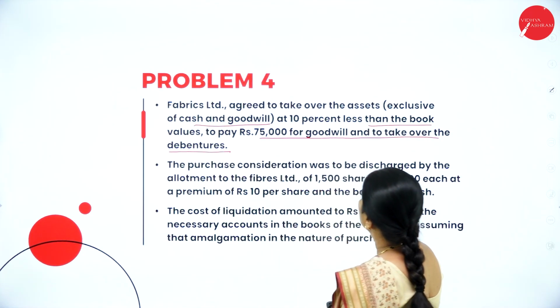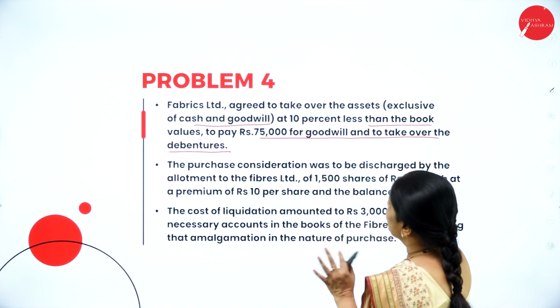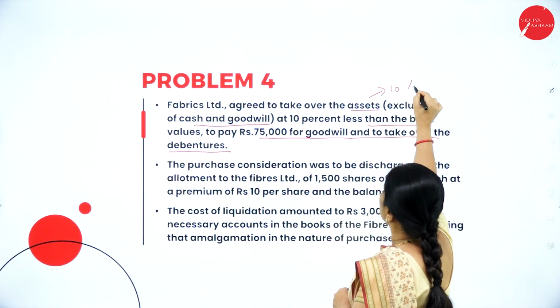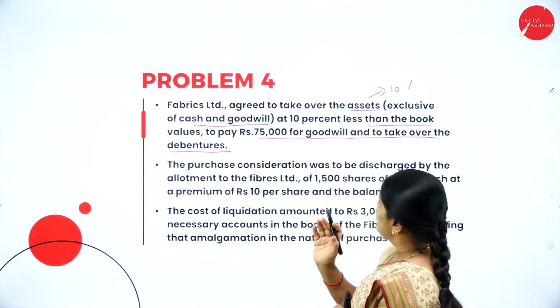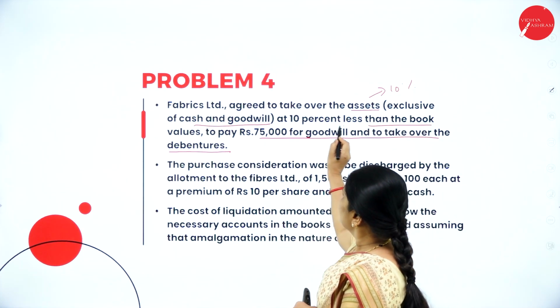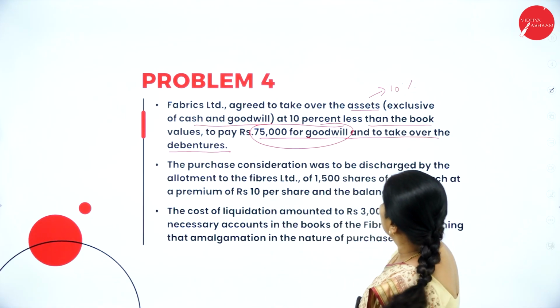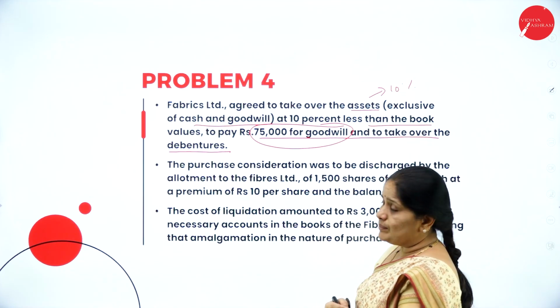So they have agreed to take over the assets, not including cash and goodwill, at 10% less than the book value. For goodwill, they are paying 75,000, and they are taking over the debentures.